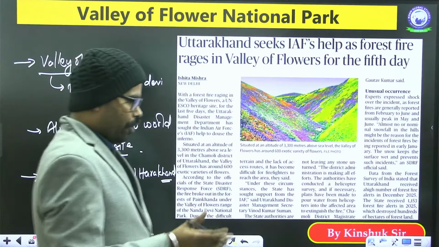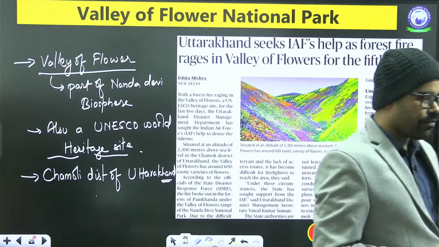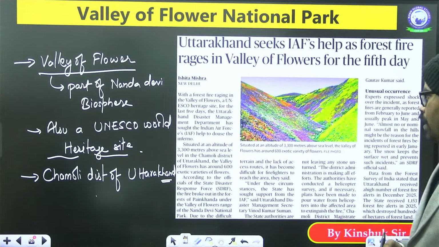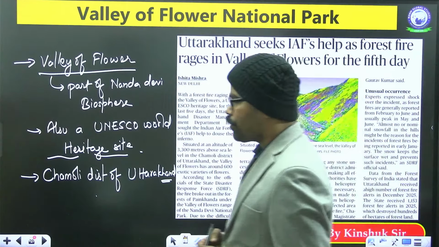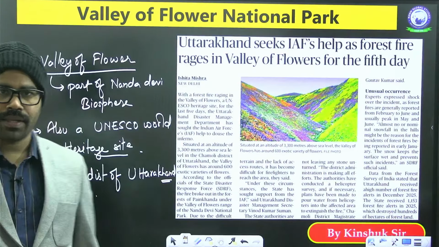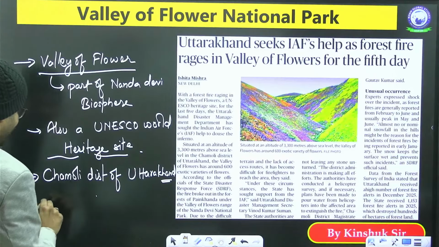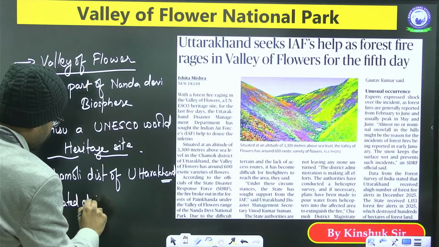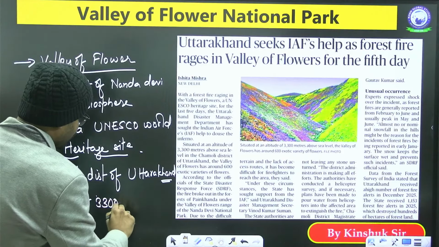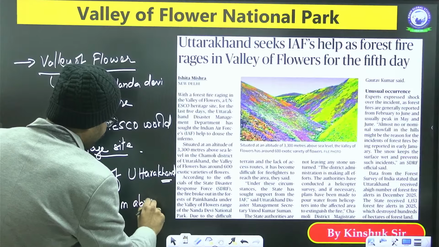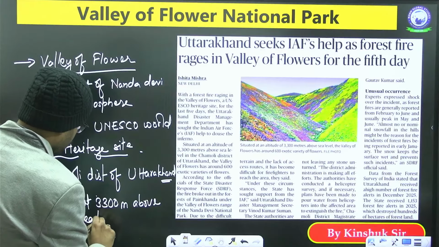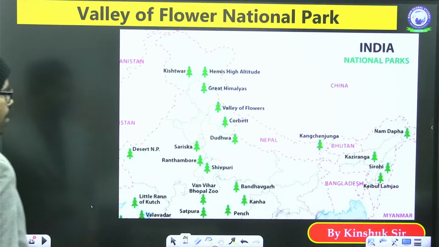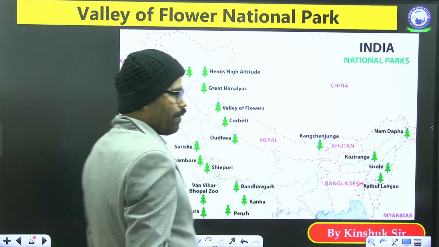Although this is a valley, you will find that it is at quite a height. It is situated at 3,300 meters above sea level. This is one location which is quite famous. In Uttarakhand, you will find many such areas.